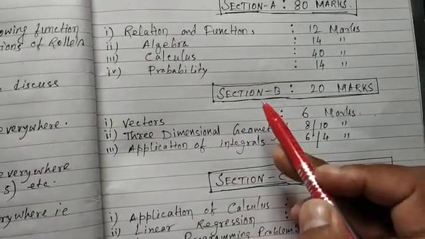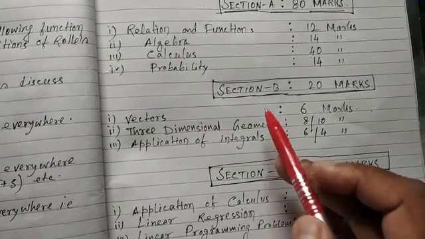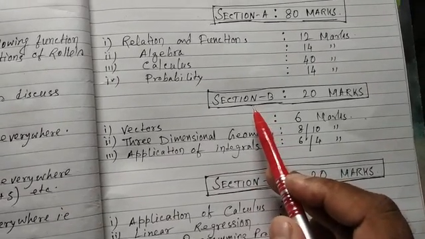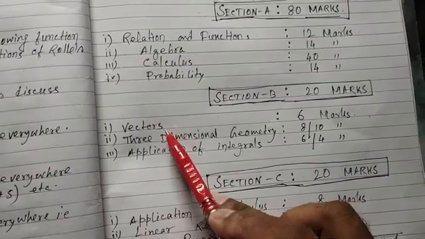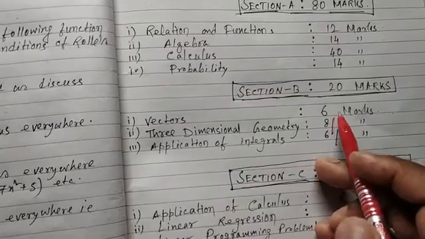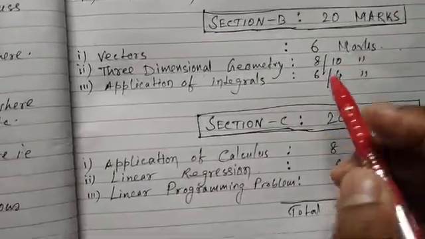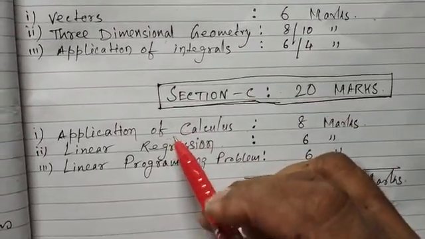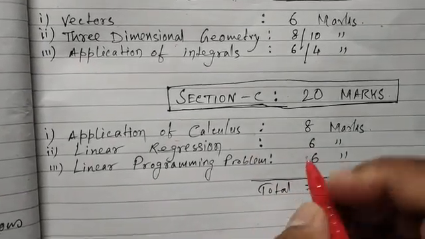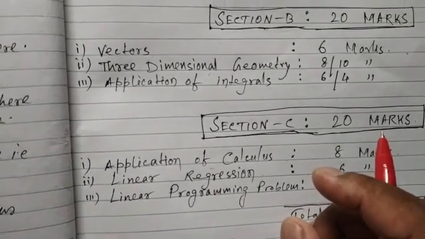Next, you have to attempt either Section B or Section C, not both. Options are there. If you attempt Section B, there are vectors 6 marks, 3-dimensional geometry either 8 or 10 marks, and application of integrals either 6 or 4 marks. Next, Section C is application of calculus 8 marks, linear regression 6 marks, and linear programming problem 6 marks. So this is the total 100 marks, and the question pattern is the same as it was in class 11, you know.